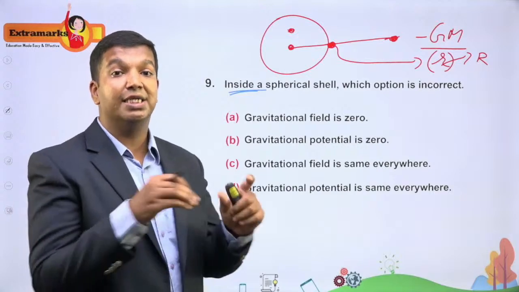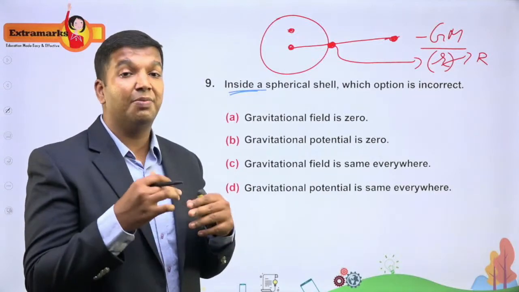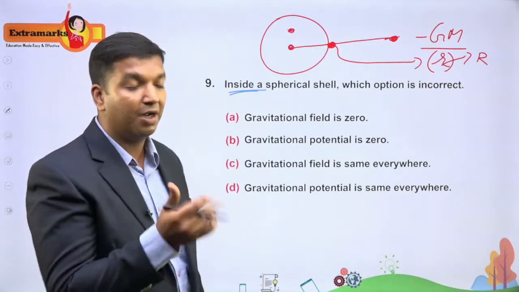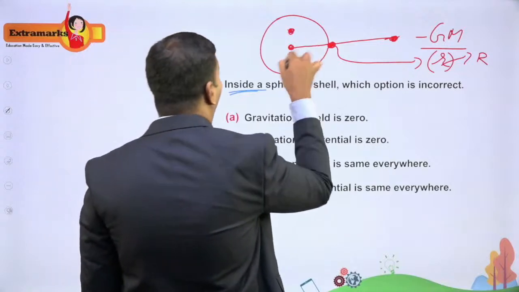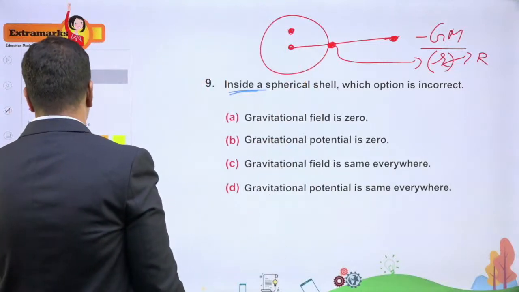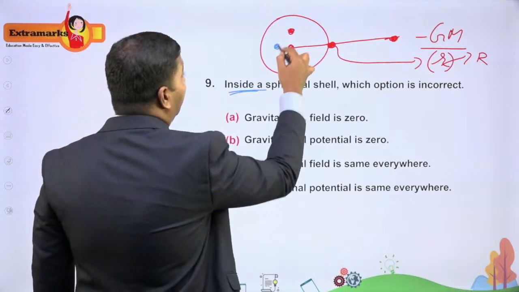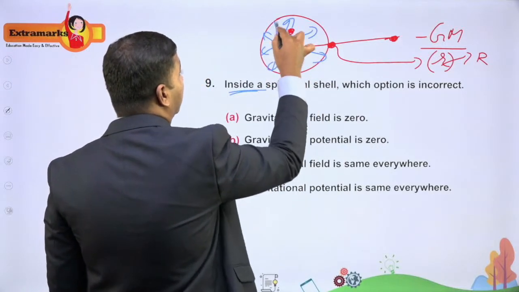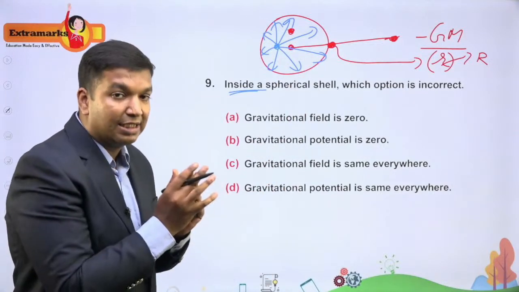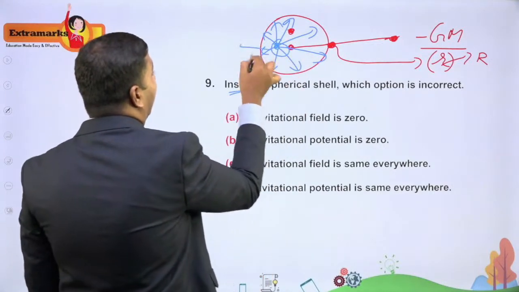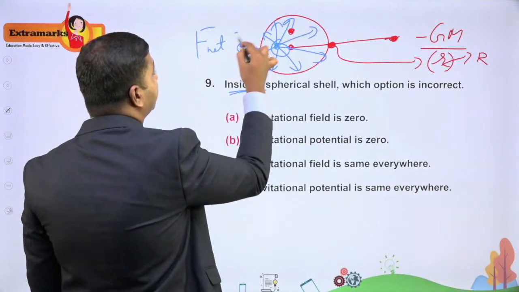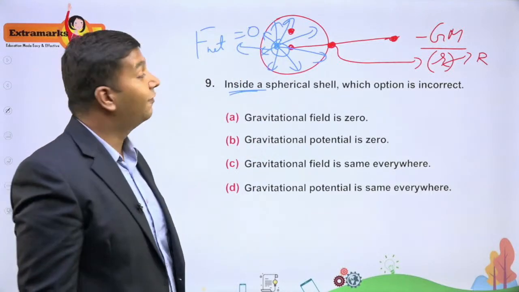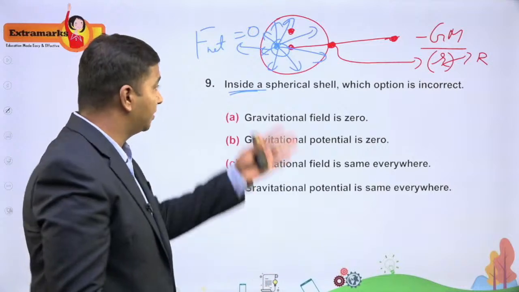Why is that? Because when you keep any point mass inside this spherical shell, it experiences force due to all the portions of the spherical shell such that the net force acting on it becomes 0.